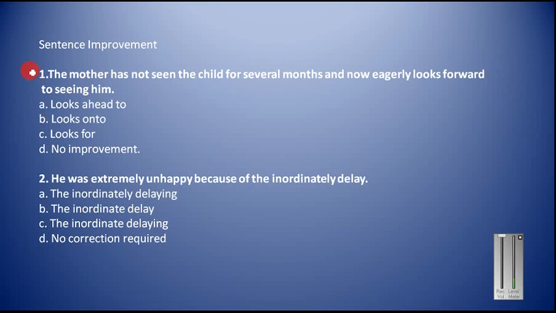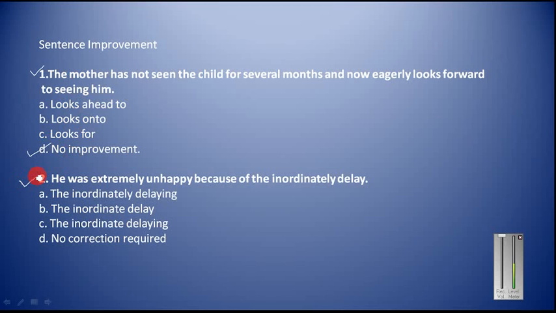So let us see. This is the first sentence. The mother hasn't seen the child for several months and now eagerly looks forward to seeing him. Just see here, looks forward to. Looks forward to is a prepositional phrase. Always remember that looks forward to is a prepositional phrase, and all the prepositional phrases like instead of, like in place of, like despite, they are always followed by the ing form of the verb. So as per the rule, this is already followed by the ing form of the verb. So that is why this sentence is correct and it doesn't require any improvement. Okay, so your answer will be D here.